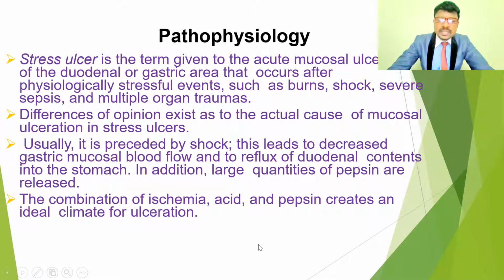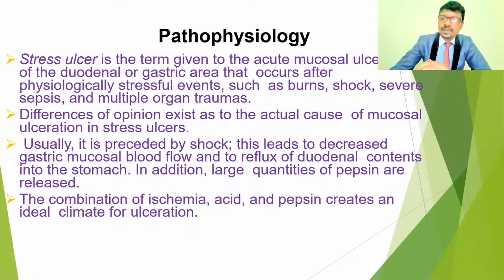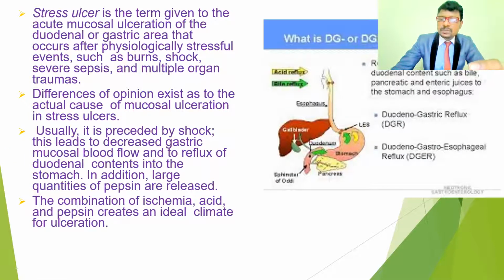This is because of decreased gastric mucosal blood flow and also reflux of duodenal contents into the stomach. Because of the increase in acid levels in the stomach, it may cause reflux and also release pepsin. So because of the high concentration of HCl and pepsin, it may cause reflux into the esophagus. It gives excessive secretion of acid, and it may also regurgitate into the esophagus.